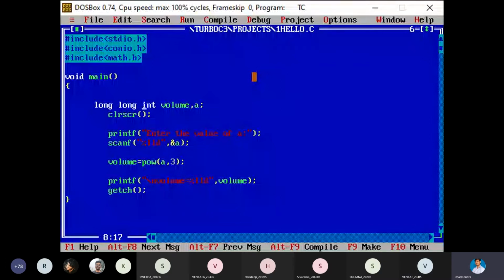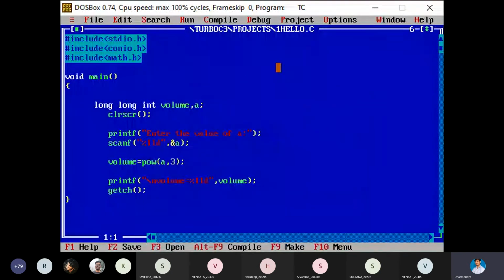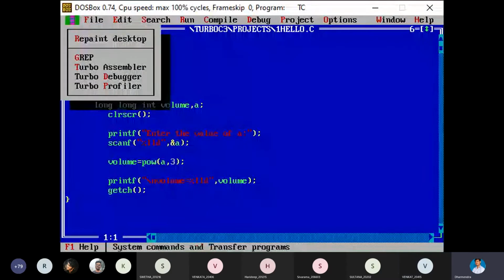Okay. Now you compile. Don't go for running, compile. Okay, sir. Give one value. Give value, no problem. Now it's working. Yes, sir. Okay, fine, good. That's it. Any other doubts?